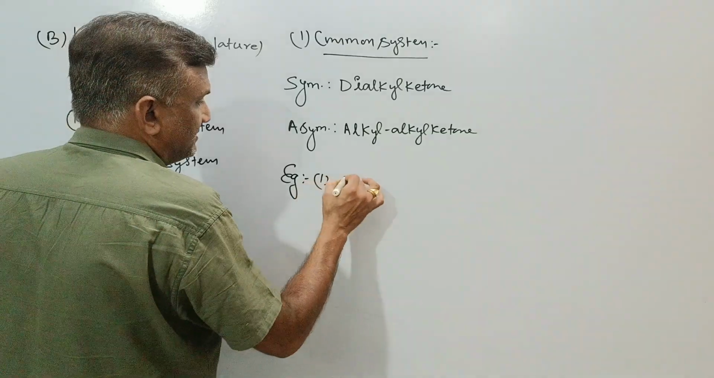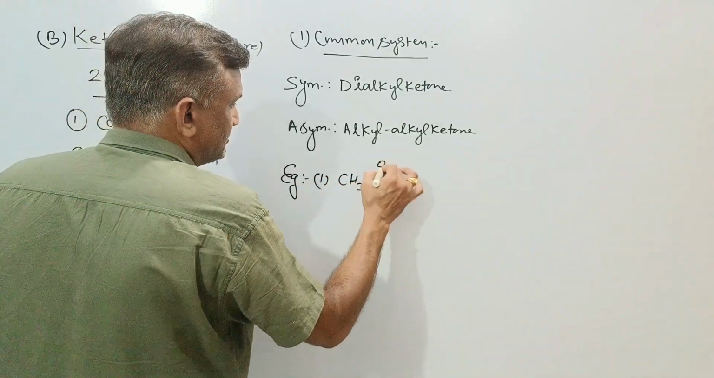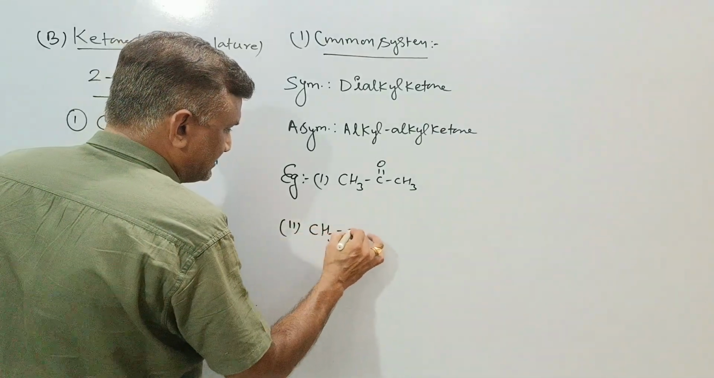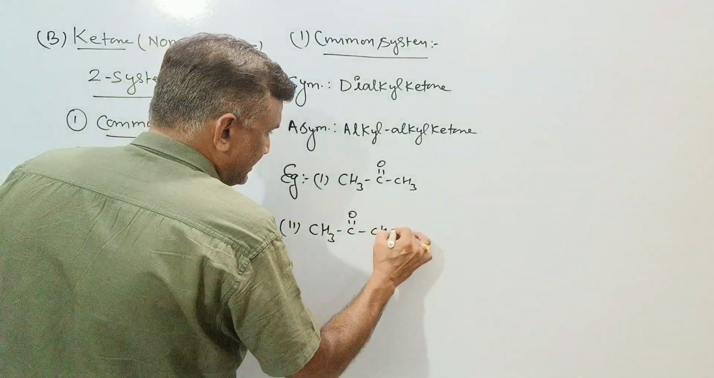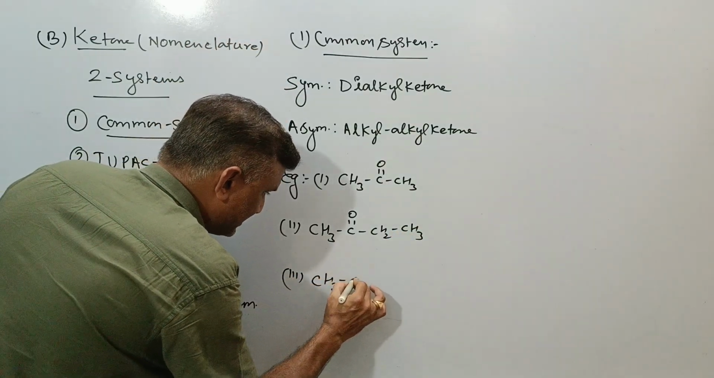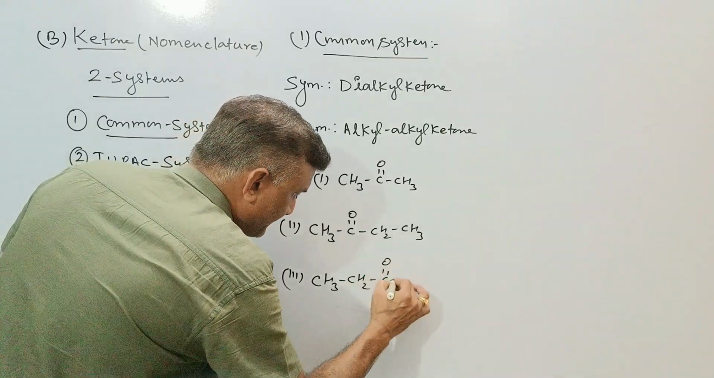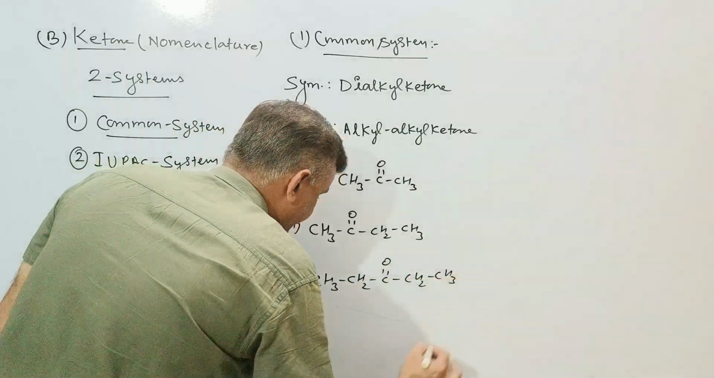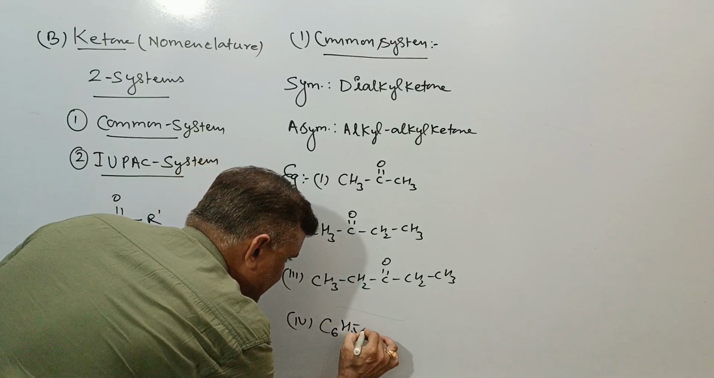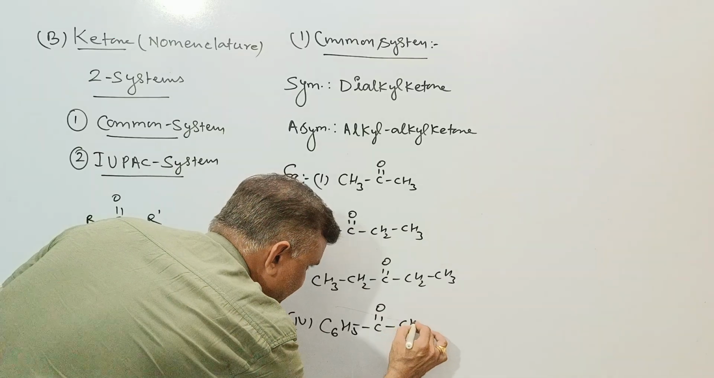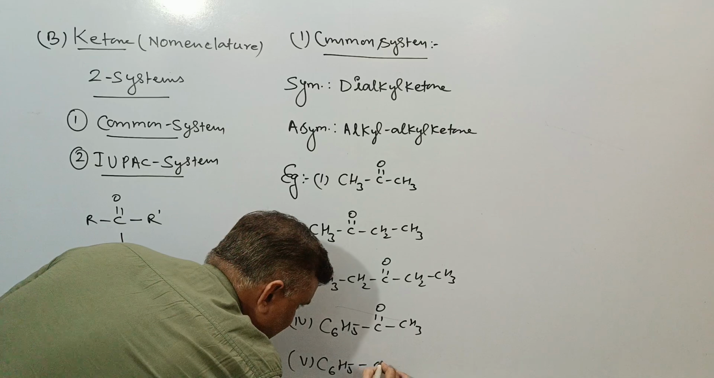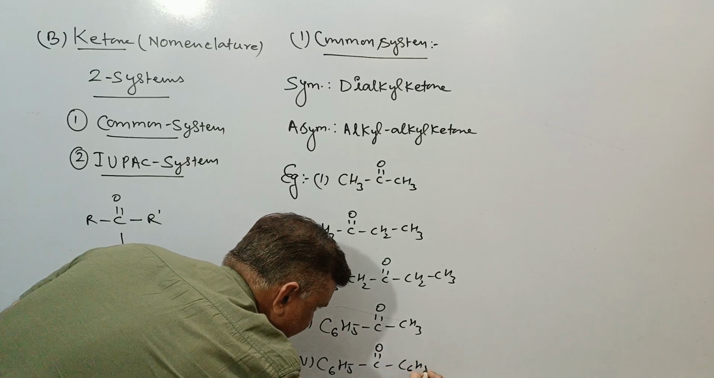This is the first example, CH3COCH3. The second example is CH3COCH2CH3. The third example is CH3CH2COCH2CH3. The fourth example is aromatic, we can take C6H5COCH3. The fifth example is C6H5COC6H5.